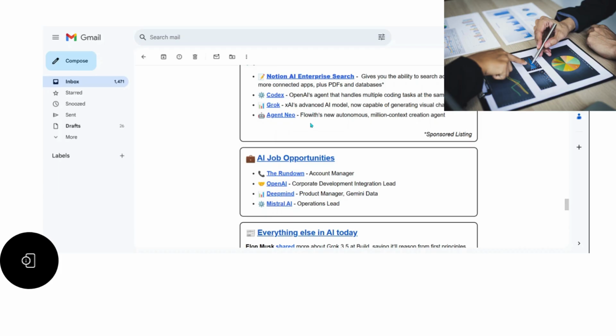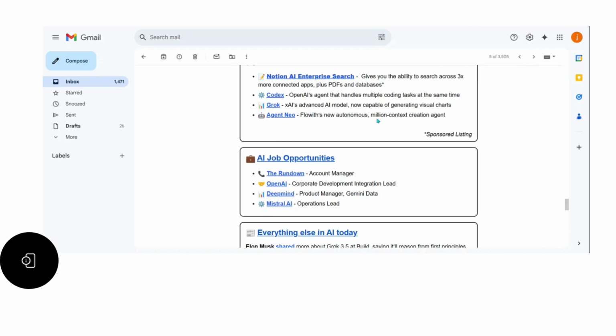We have OneDown, OpenAI, DeepMind, Mistral AI, and we have ChatGPT, OpenAI, most likely integrated with Grok. Grok integrates or migrates inside OpenAI by ChatGPT. So this is what we're going to talk about,